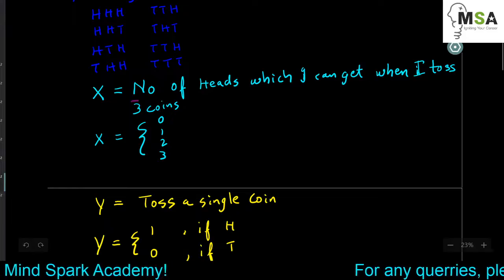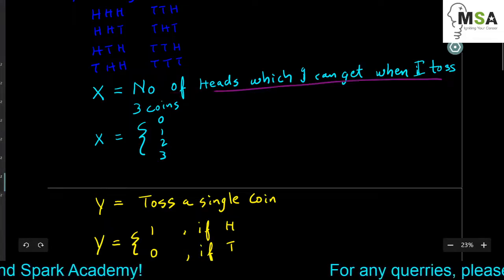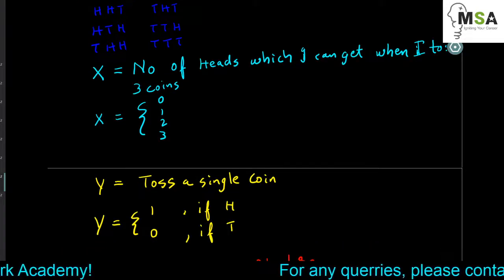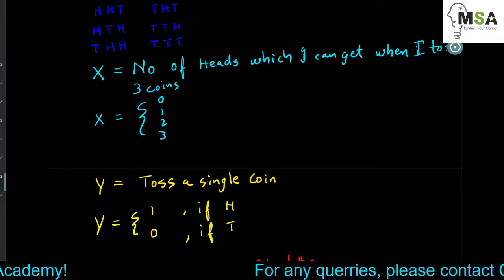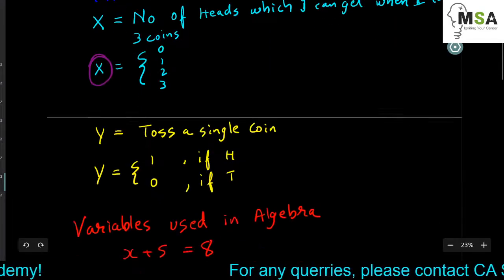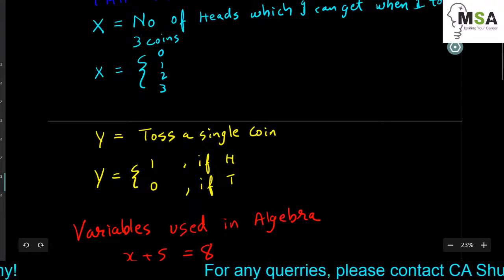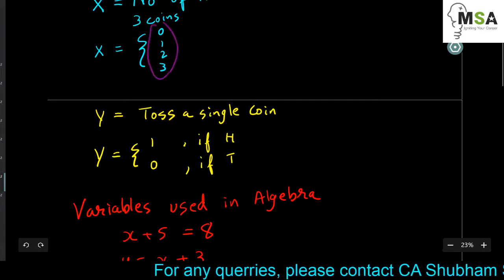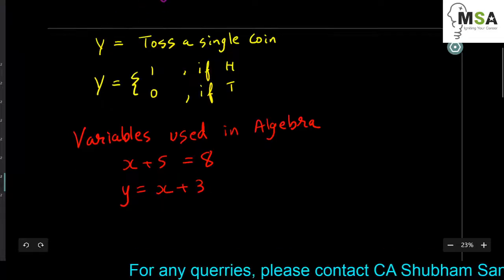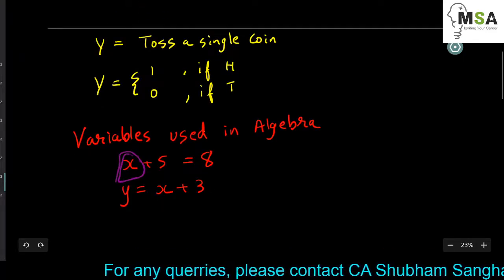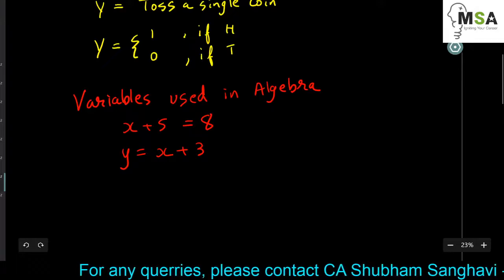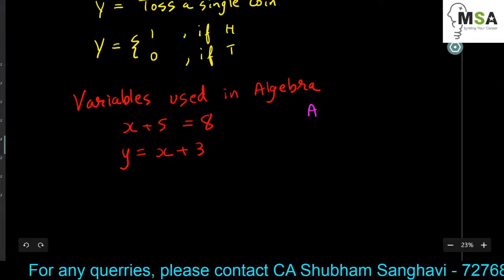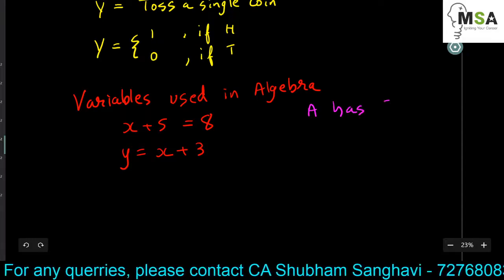Basically these are different outcomes of the random experiment, and these outcomes are mapped into numbers. Whenever we are using a random experiment and mapping the outcomes into numbers, then we use the random variable. So there is a very basic difference in the two variables which we are using. This x is basically a random variable where we are looking into the outcomes of a random experiment, and this x is just a simple variable used in algebra, wherein we can say that a boy named A has 5